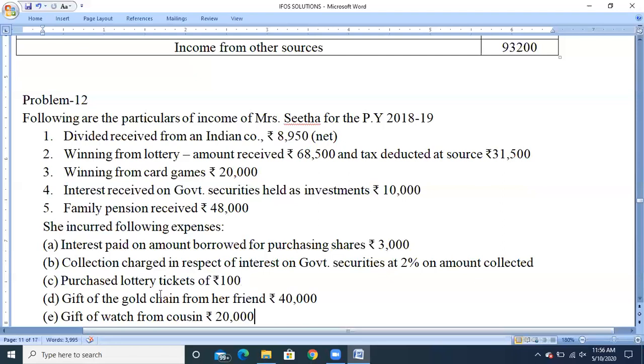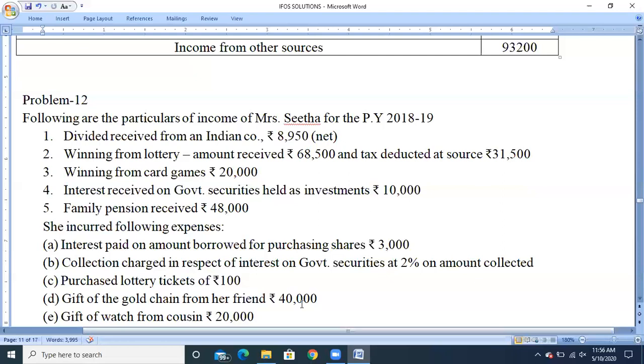Next, they have given a gift of a gold chain from her friend. If you observe, they have clearly mentioned a gift of a gold chain from her friend. A friend is a non-relative, and the gold chain is a movable property, which can be transferred from one place to another. The condition says that if any gift is received from a non-relative, and the asset is movable property and a capital asset, then we need to take the fair market value of the asset. They have given the fair market value, that is 40,000.